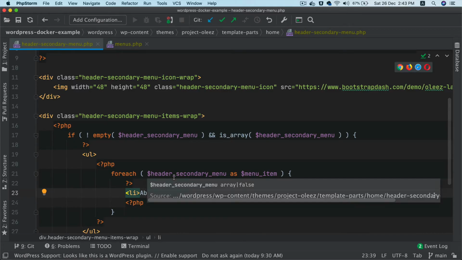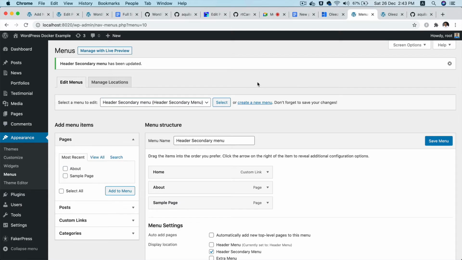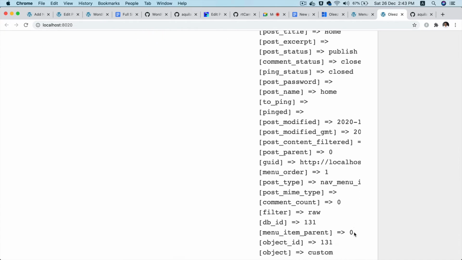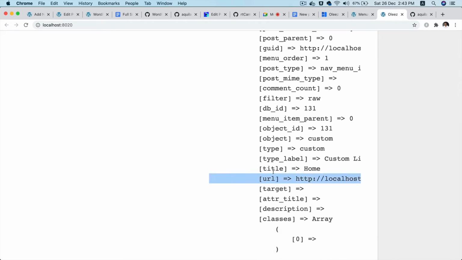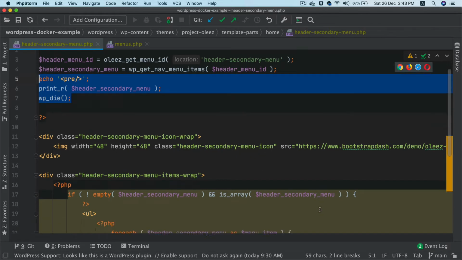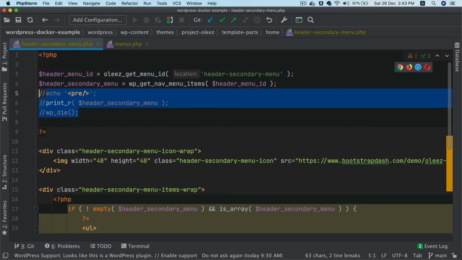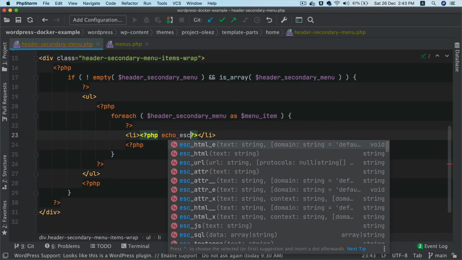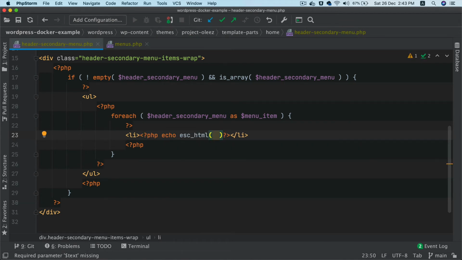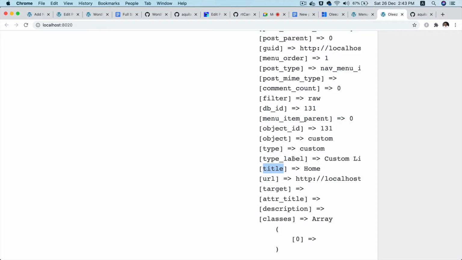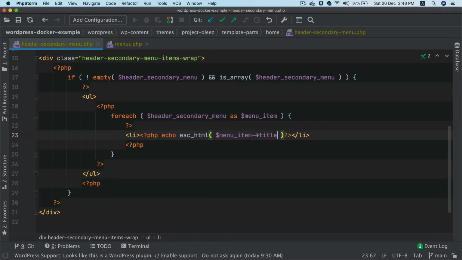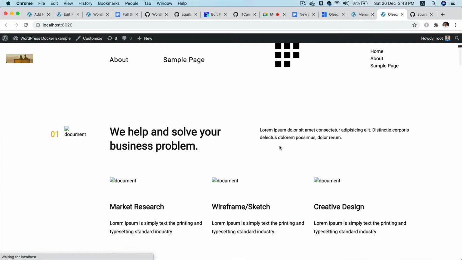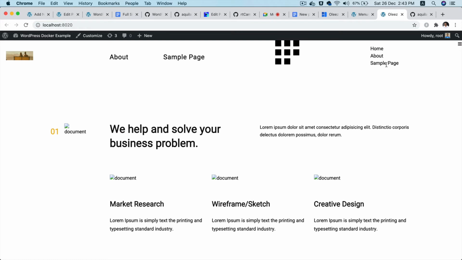So how do I get the title? So if you go back and check, if you do a refresh, you'll notice that under each item the title is actually available inside the title here, which means if I say menu title, I can get that information. So now let me comment this out again, go back here, echo escape HTML for escaping, for security, and then menu item, and then I want, what is that title, right? So I'll put title. Make sure you put semicolon here, and then if you now refresh, you can see that you've got home, about, and sample page.